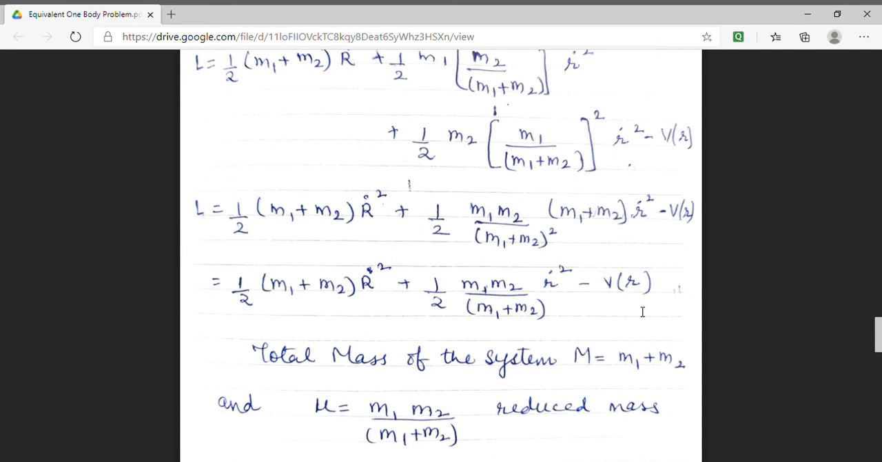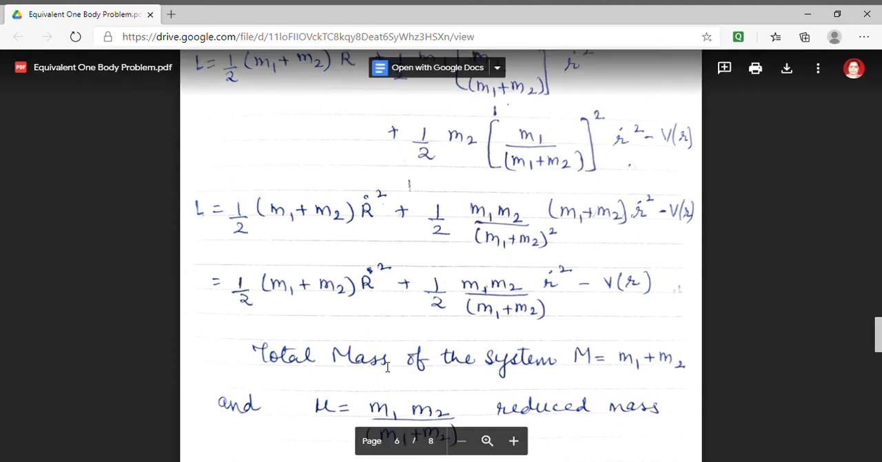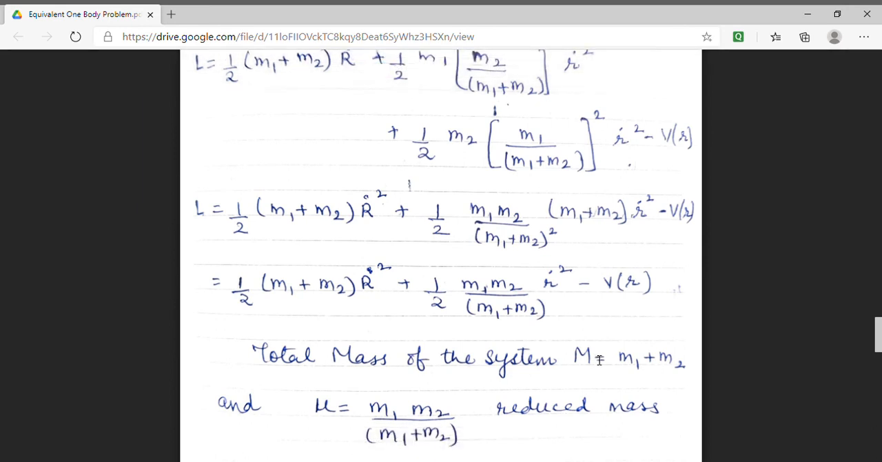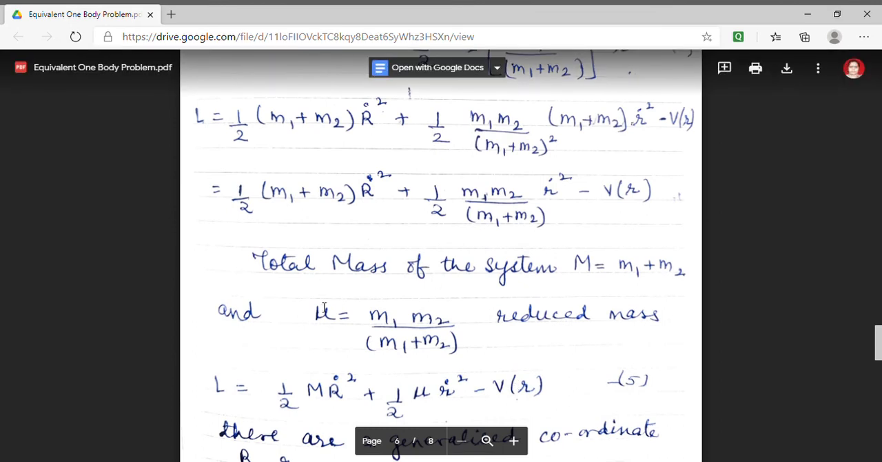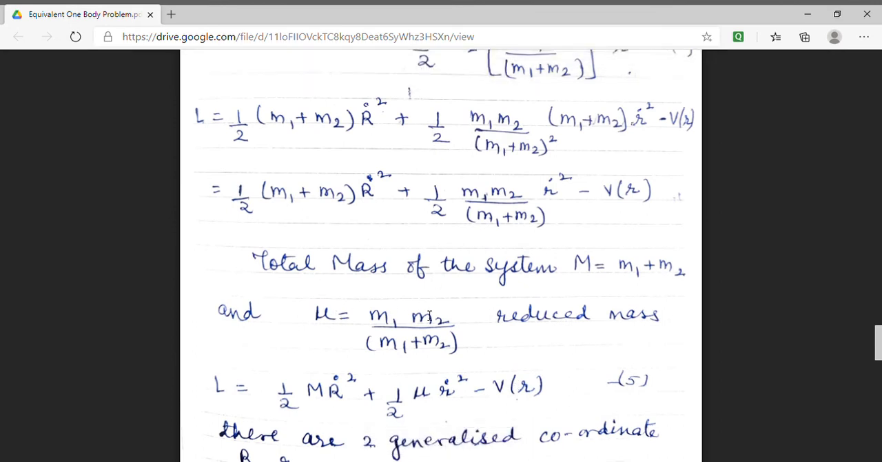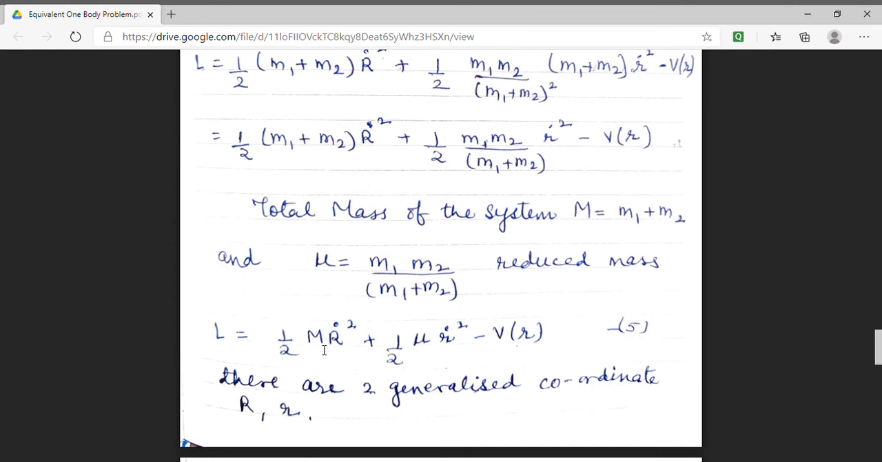Here we have taken a two particle system. These two particles have mass m1 and m2. Hence in our system the total mass, if expressed as capital M, will be equal to small m1 plus small m2. And we know that reduced mass mu is expressed as m1 m2 upon (m1 plus m2). So my Lagrangian of the system will be half capital M R dot square plus half mu r dot square minus V(r).